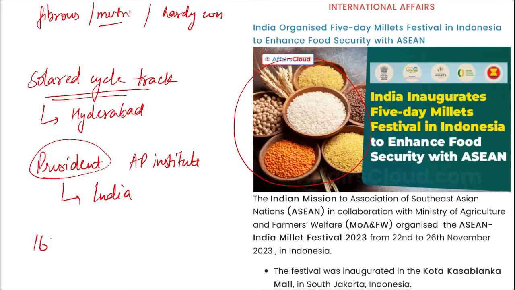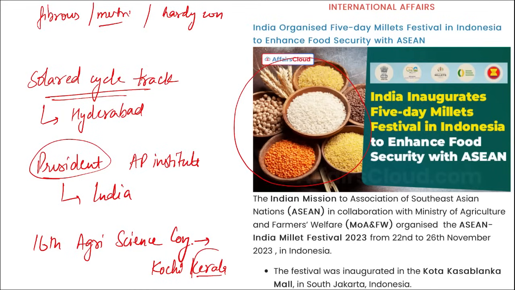Then tell me, where was the 16th edition of the Agriculture Science Congress held? Agriculture Science Congress. Where was the 16th edition of this held? It was in Kochi, Kerala. And we know Kerala became the first state to have hallmarking centers in all the districts of Kerala.